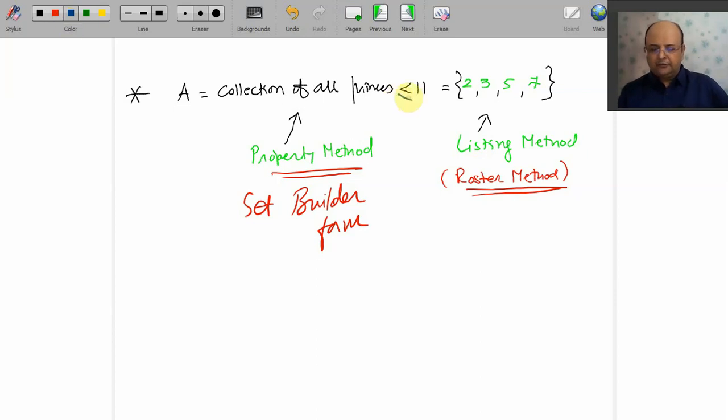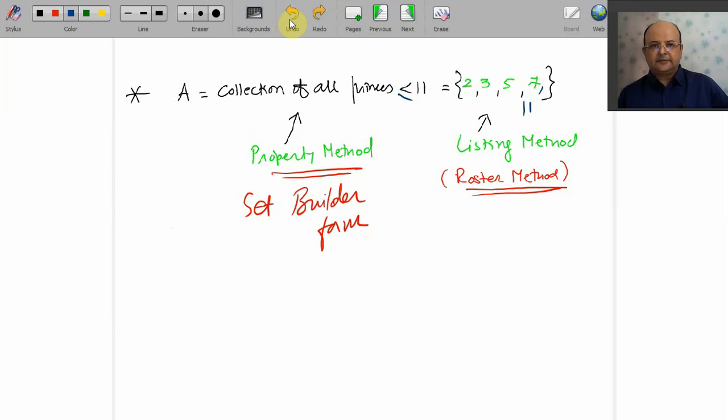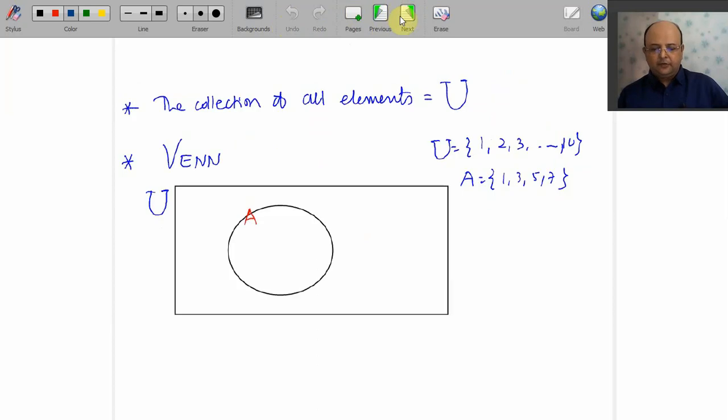Okay, we go for here less than or equal to. Collection of all primes less than or equal to 11. So after 7, the first prime that occurs is 11, and now you have to include 11 because you have the inequality, less than or equal to. So now it is clear. When you write the property, that method of showing set A is known as the property method, and when you list out the elements, that is known as the listing method. Okay, we go for one more.